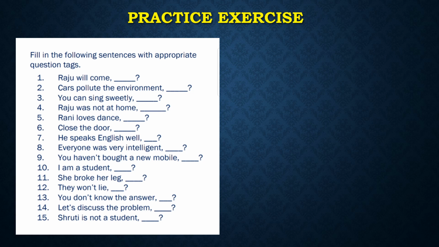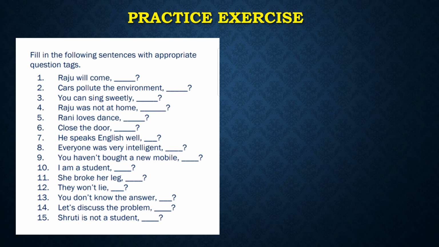Second one, cars pollute the environment. Now the verb is pollute. No helping verb is there, and we have only one main verb, that is pollute. So in case of a main verb, we are going to use do, does and did. But how do you recognize that the sentence is in present tense? By looking at the verb. Here the verb is pollute, so it is in the present tense.